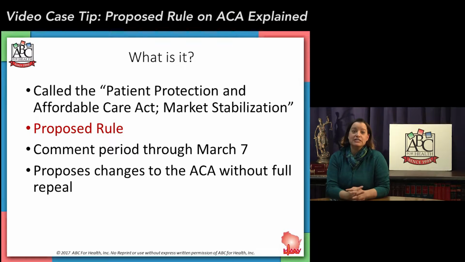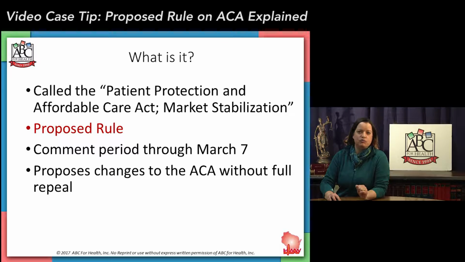This comment period is very short. It's only open for 20 days. Traditionally, they're open for 60 days, which means it's going to close on March 7th. At the end of this video case tip, we're going to give you information on, if you want to comment, how to do so. What the rule does is propose changes to the Affordable Care Act without dealing with the